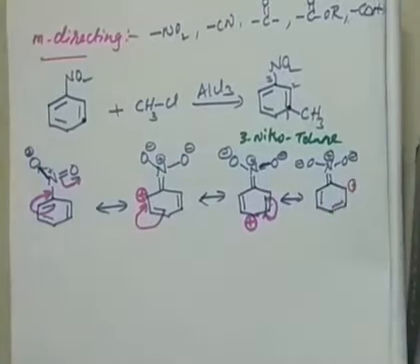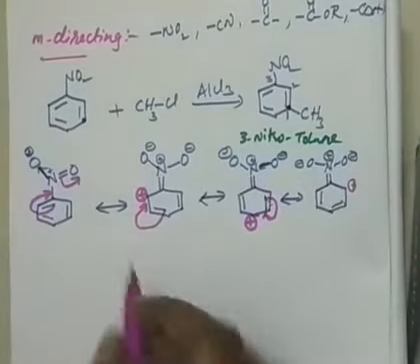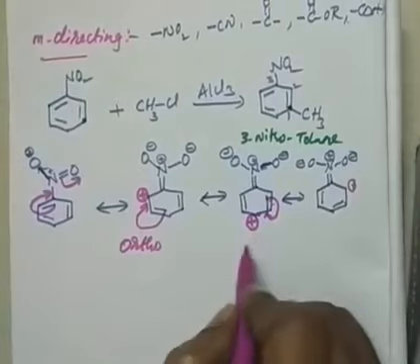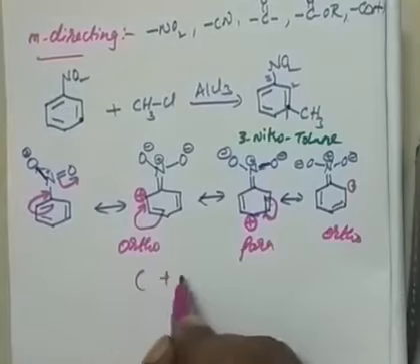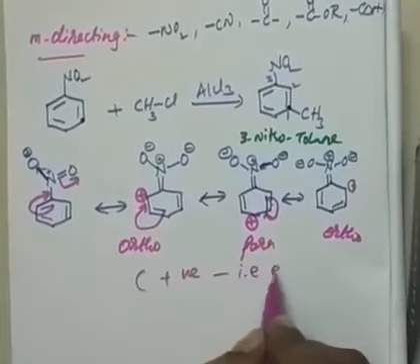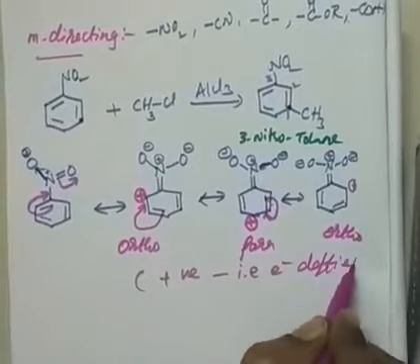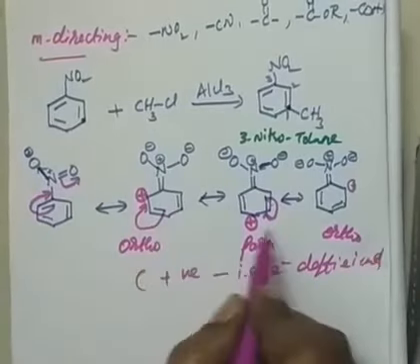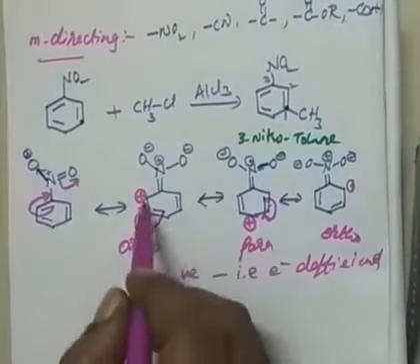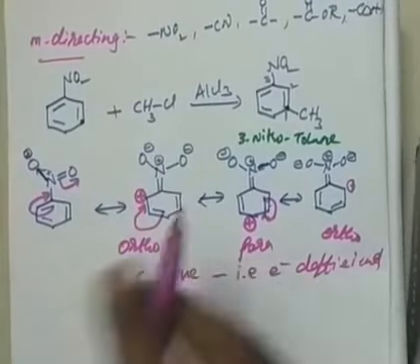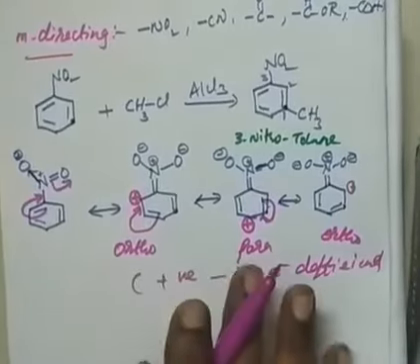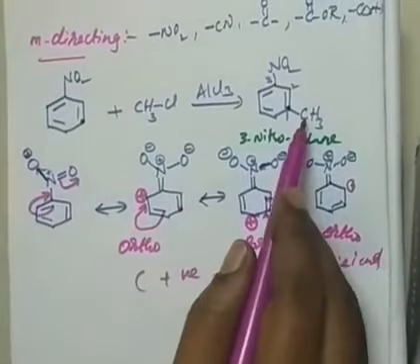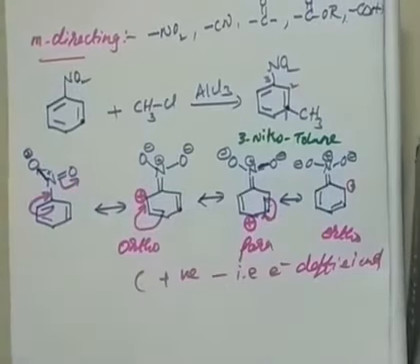Whenever you see here, on ortho and para positions, look at this, ortho, para and ortho, in all these, what is the charge you can see? Positive charge, that is electron deficient, correct? So on ortho and para positions, the electron density is deficient. Then how can an electrophile attack onto ortho and para? It cannot. So only onto the meta position, which is electron rich. Though negative charge is not there, there is no positive charge either. Therefore the incoming group will occupy the third position, that is the meta position.